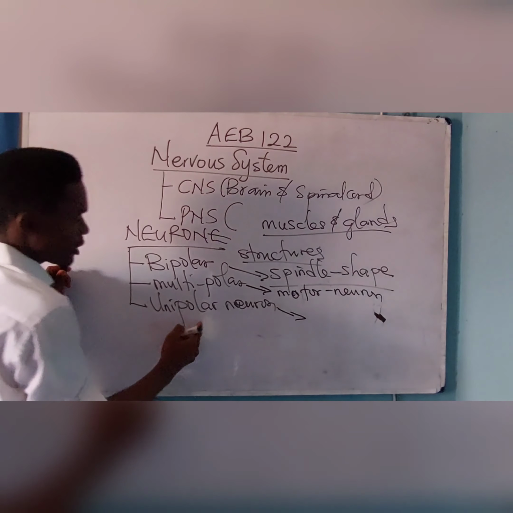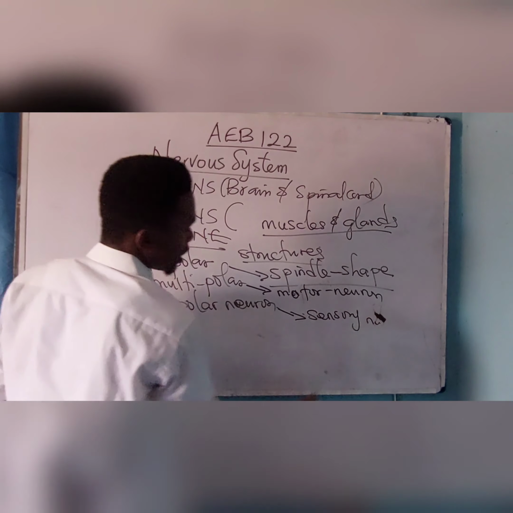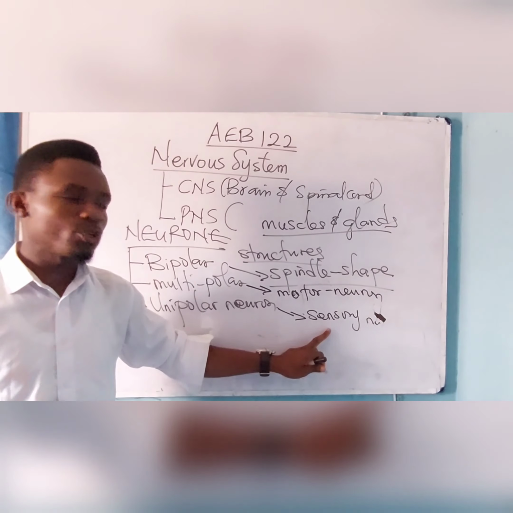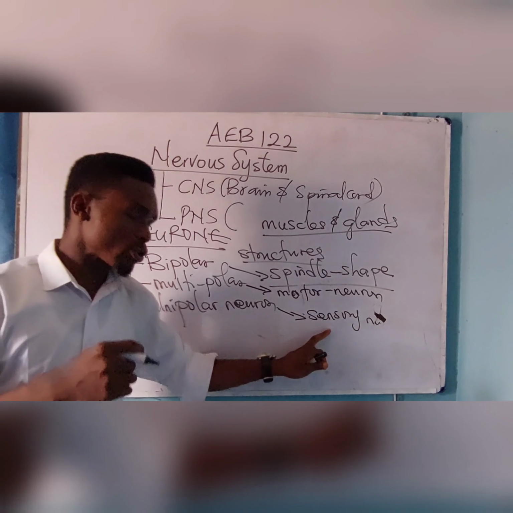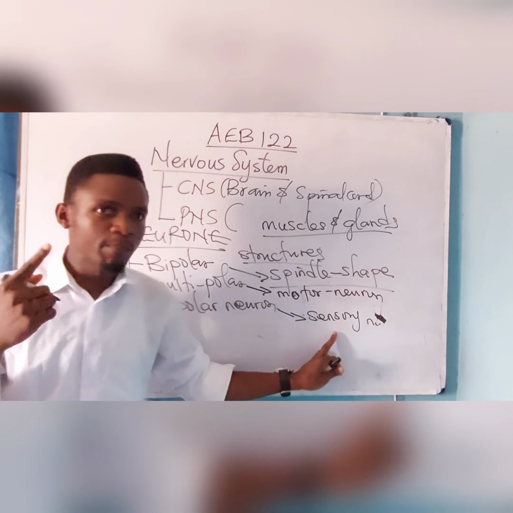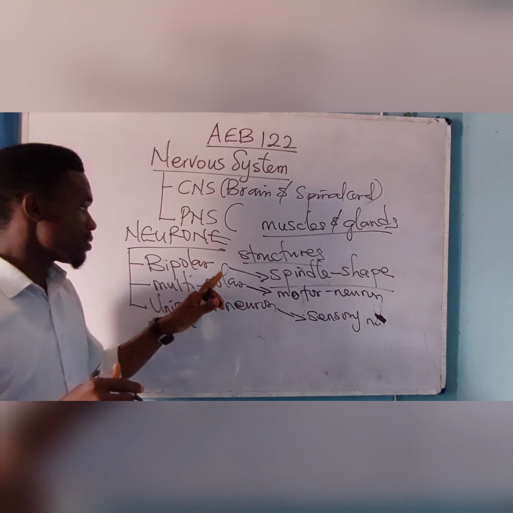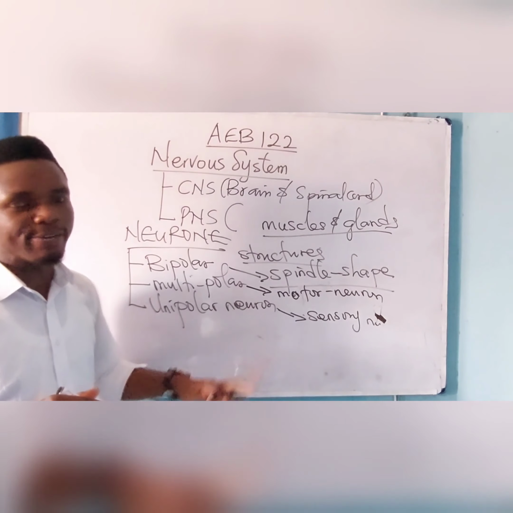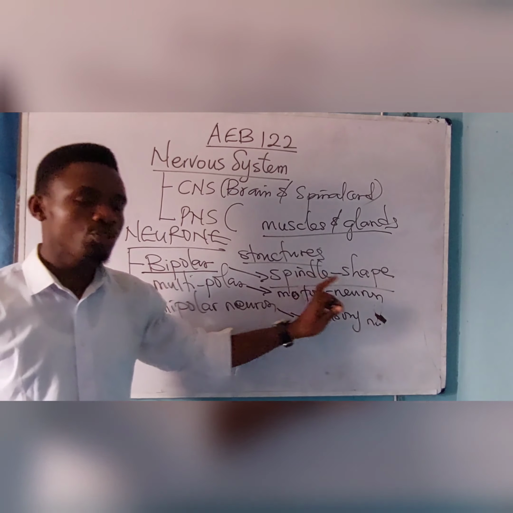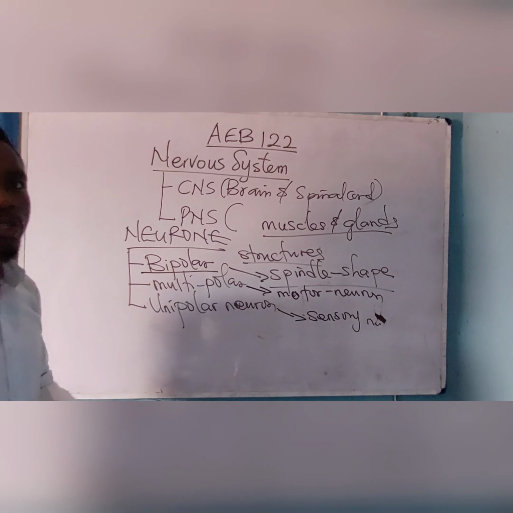In the unipolar neuron, that is where you now have what? The sensory neuron. The sensory neuron has just one axon and one dendron. It is also found in the sensory neuron reflex arc. Please, based on structures, we have these three types. Which of these types of neuron is found in the retina of the eye? Please, it is what? The bipolar neuron, and it's spindle shaped. Now, we have treated the types of neuron based on structures and functions.